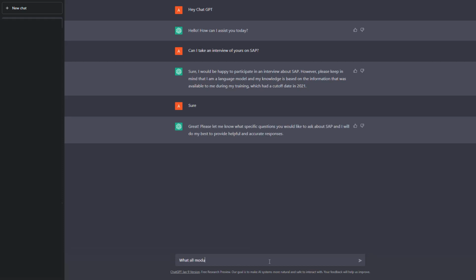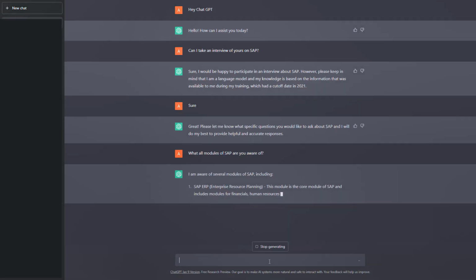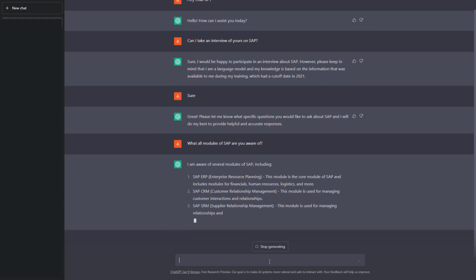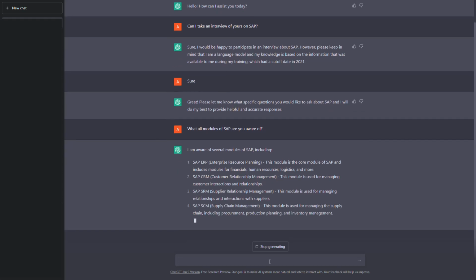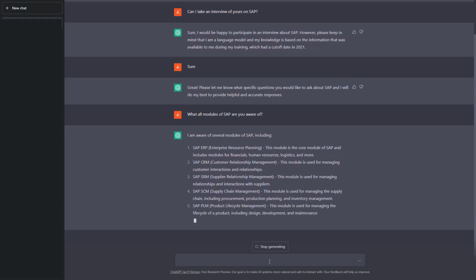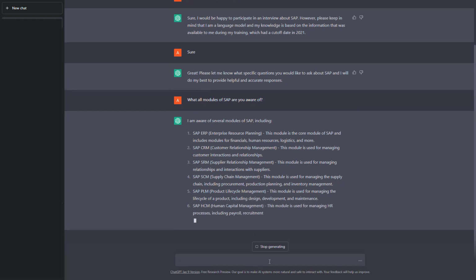Let us try to understand if it is having any specific questions. Let's see what all modules it is aware of. Okay, maybe the understanding of ChatGPT for modules is a bit different. It is showing us what all different versions of SAP or what all different products of SAP rather, because it is also including our CRM, SRM, SEM, and everything. They're actually not different modules, but these are different products of SAP.